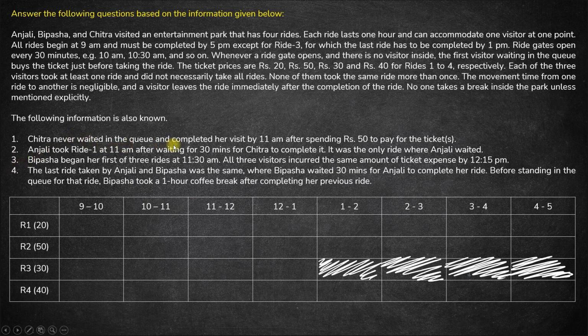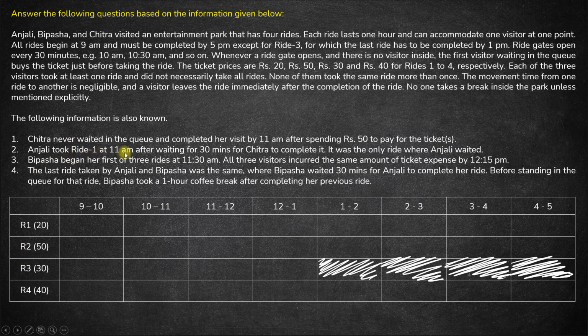Chitra never waited in the queue and completed her visit by 11 a.m. after spending 50 rupees to pay for the tickets. Okay, Chitra completed her visit by 11 a.m. Okay, so whatever rides Chitra has to take, she will take it between 9 a.m. to 11 a.m. and she spends a total of 50 rupees. Now, how can Chitra spend a total of 50 rupees? Either Chitra can take just one ride, which is ride 2, or she can take ride 1 and ride 3, combination of these two. Okay? So we'll look at it later. We'll come back to it.